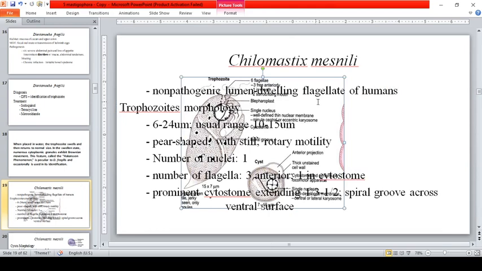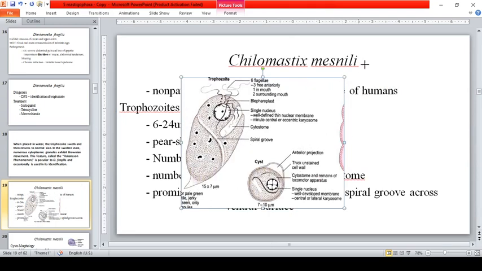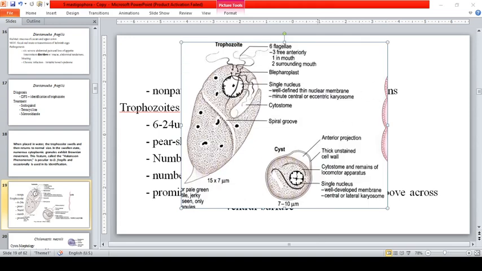So, let's check this one, and let's bring that to front, para mas clear. Guys, take note of this one. Our instructor before refers to this as the sash. Parang ito daw yung parasite na sumasali sa beauty pageant because of the presence of a sash, which actually represents the spiral groove of Chilomastix mesnili.